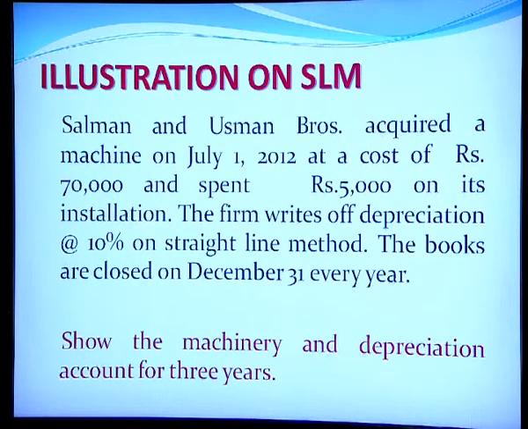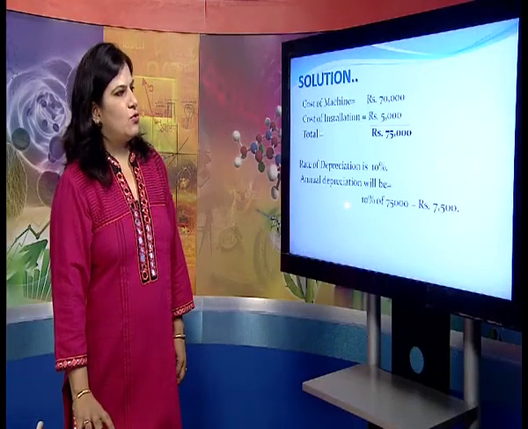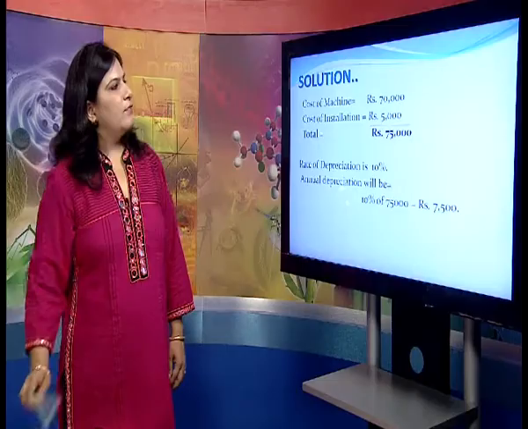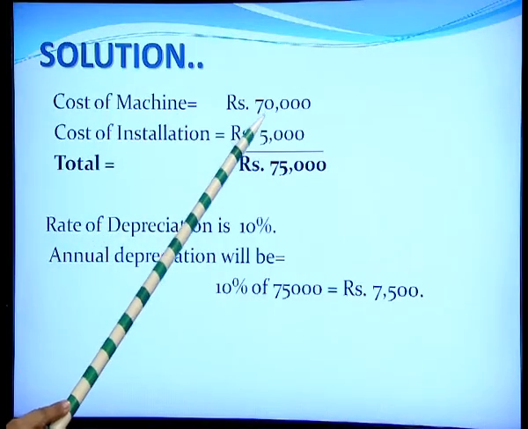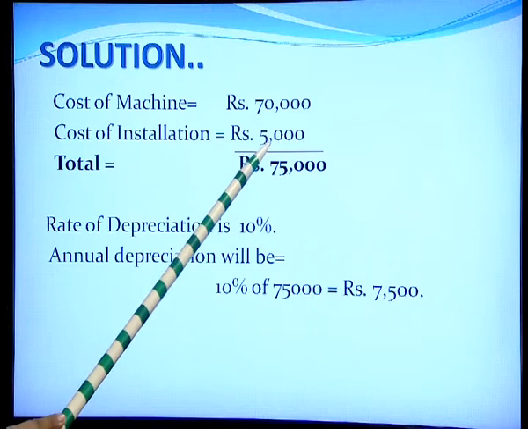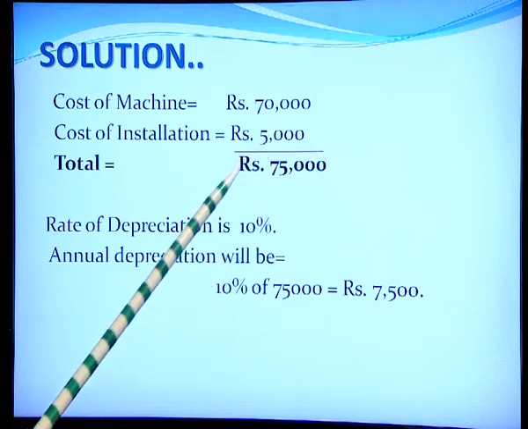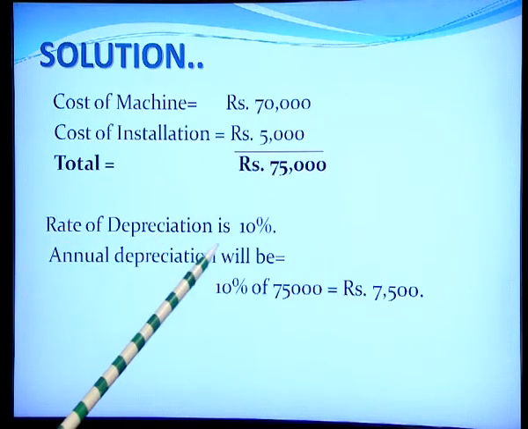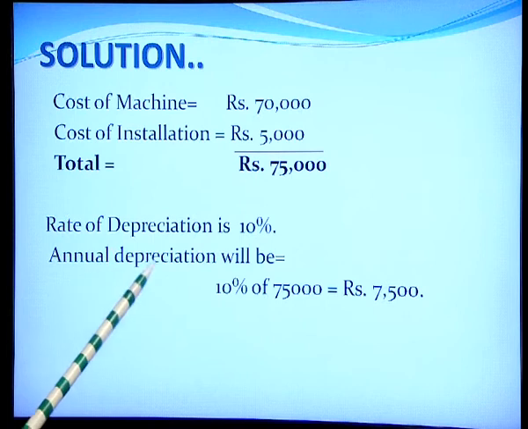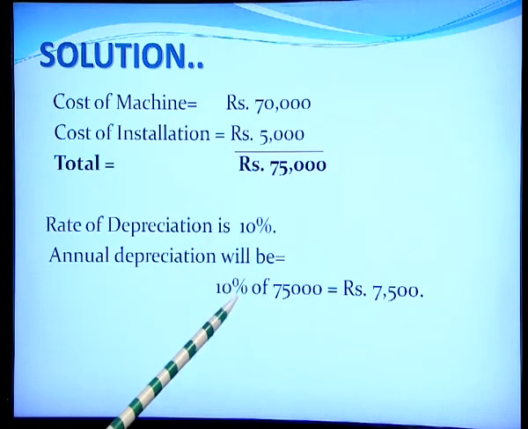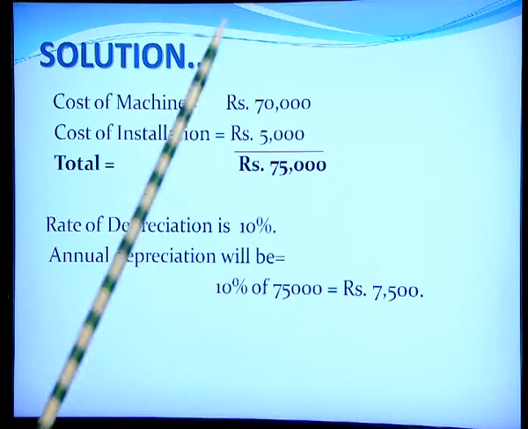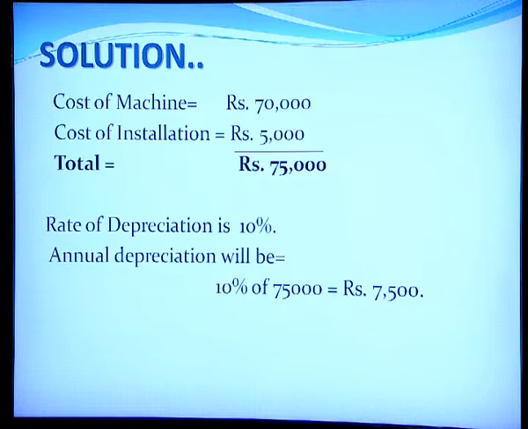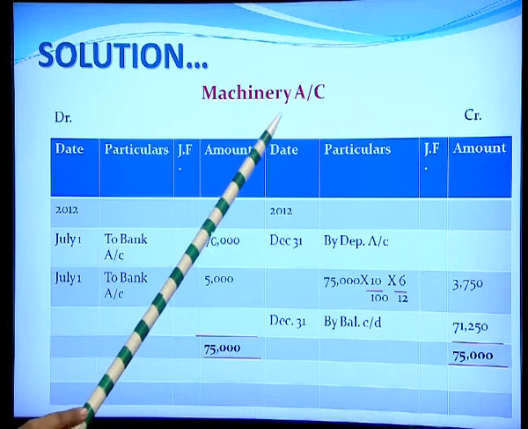So, let us understand how we have to solve this illustration. Cost of the machine is 70,000, cost of installation is 5,000. So, the total cost of the machine shall be taken as 75,000. Rate of depreciation provided is 10%. So, the annual depreciation that will be charged would be 10% of the cost of the asset, which is 75,000. So, the annual depreciation comes out to be rupees 7,500. So, this is how the machinery account would be prepared.